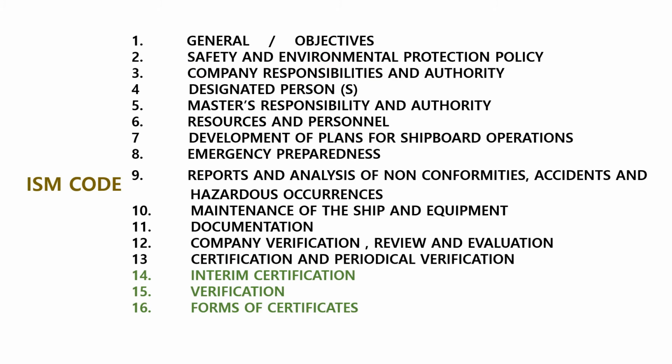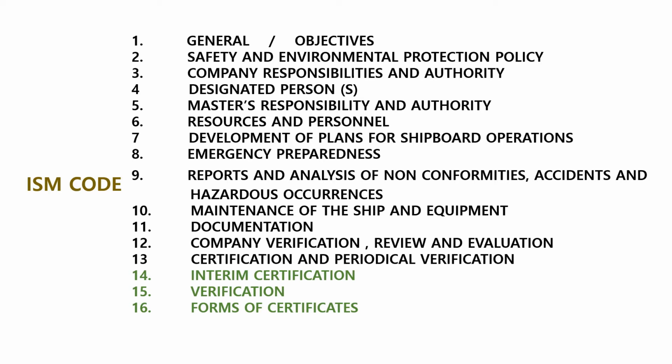This is ISM code. ISM code consists of Chapter 1 to Chapter 16. Chapter 1, General and Objectives. Chapter 2, Safety and Environmental Protection Policy. 3, Company Responsibilities and Authority. 4, Designated Persons. 5, Master's Responsibility and Authority. 6, Resources and Personnel. 7, Development of Plans for Shipboard Operation. 8, Emergency Preparedness. 9, Reports and analysis of nonconformities, accidents and hazardous occurrences.